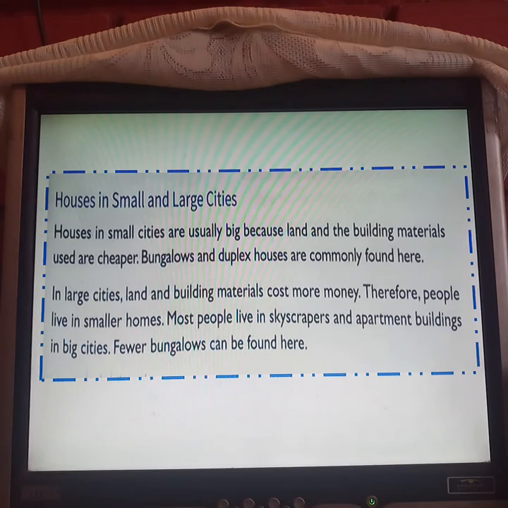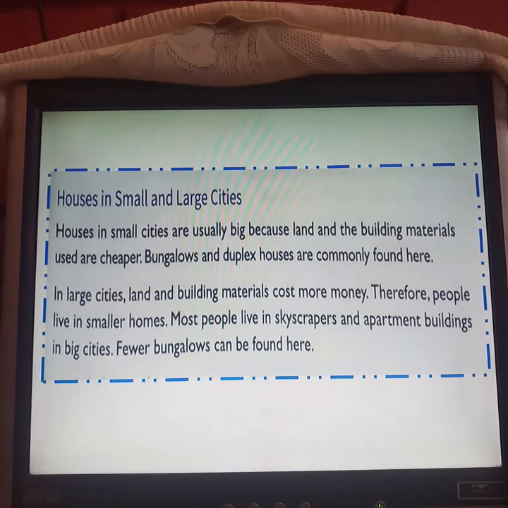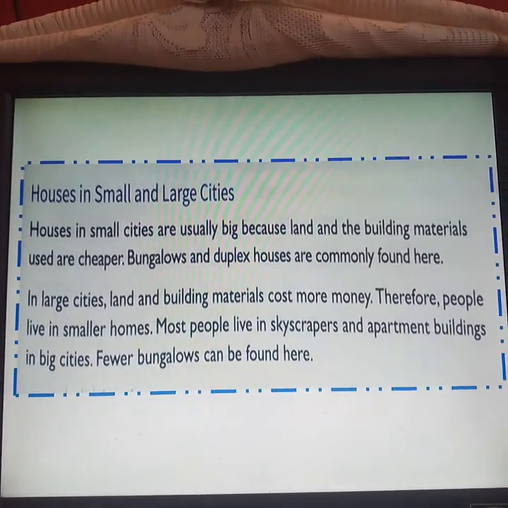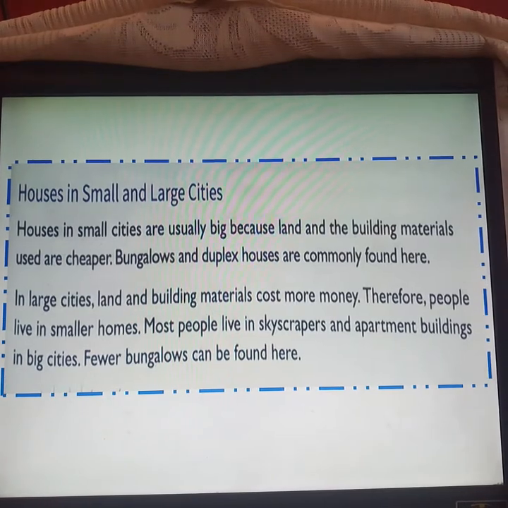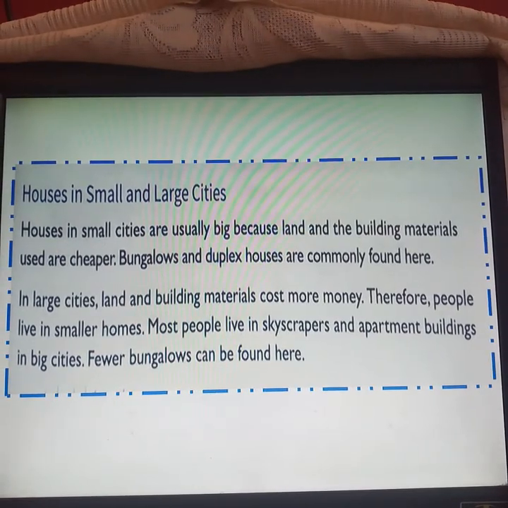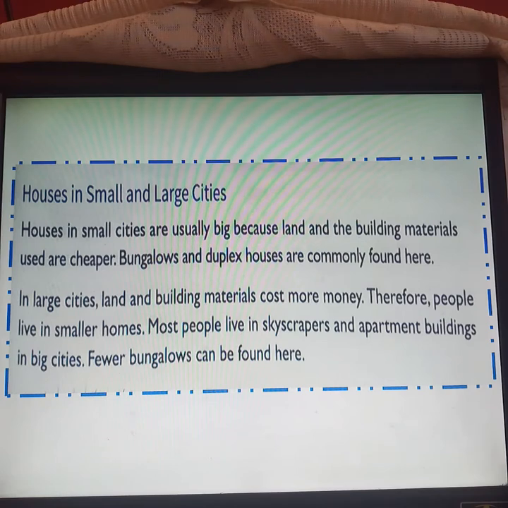Houses in small cities are usually big because land and building materials used are cheaper. Bungalows and duplex houses are commonly found here. So in small cities, usually the houses are big because the land and the building material is very cheap, and bungalows and duplex houses are common in small cities.